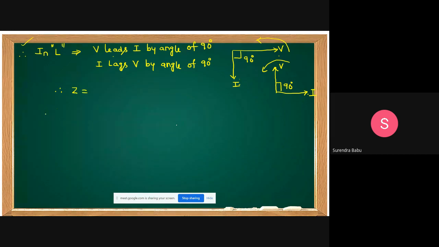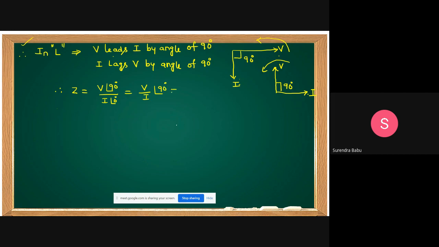Impedance of a pure inductor is V by I. If you take V at an angle of plus 90 and I taken as a reference, I at an angle of 0, you write V by I at an angle of 90 degrees.